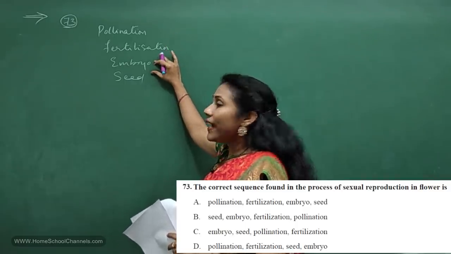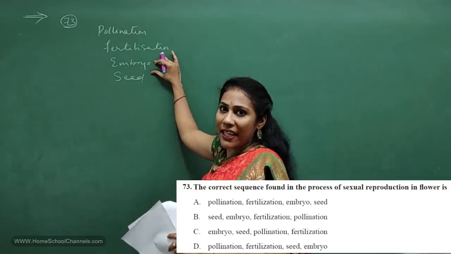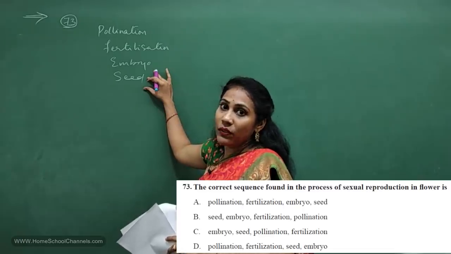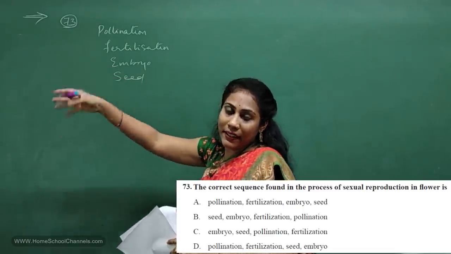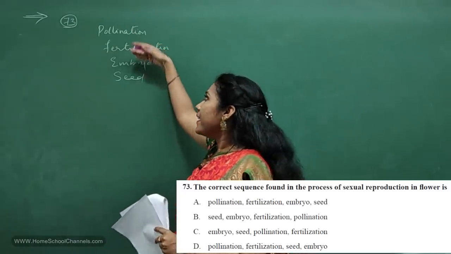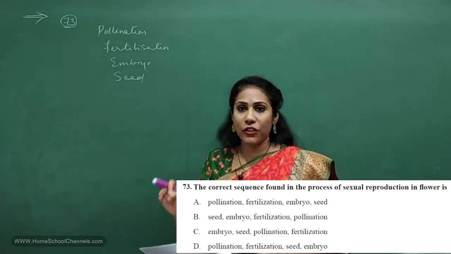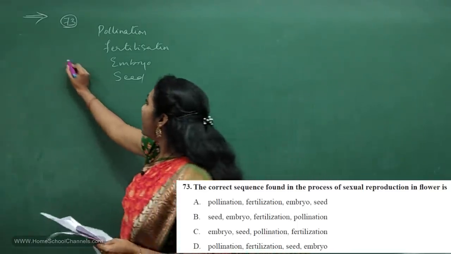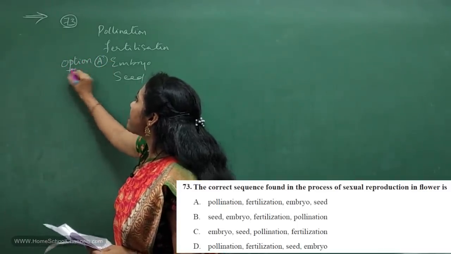After the fusion, we observe the formation of the zygote and then the embryo. Then that embryo gets converted into a seed, and from the seed, a new plant can be generated. So this is the correct sequence in sexual reproduction of a flower. So definitely option A. For the 73rd question, option A is the correct answer.